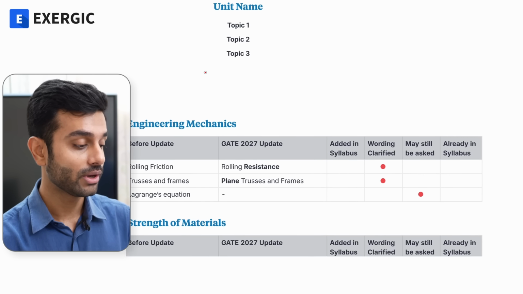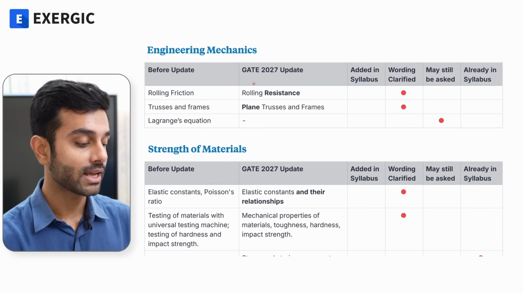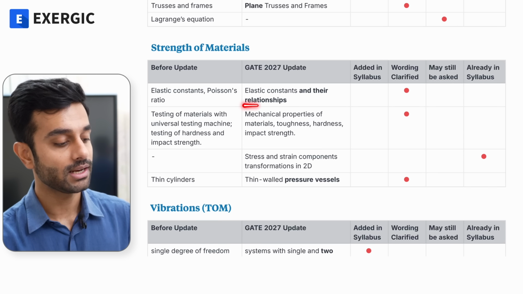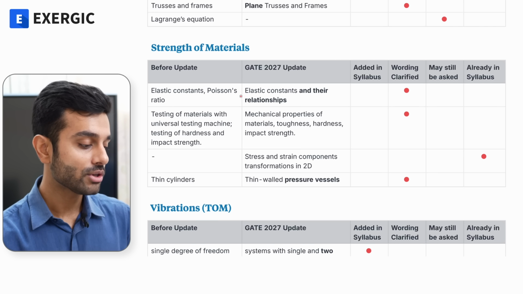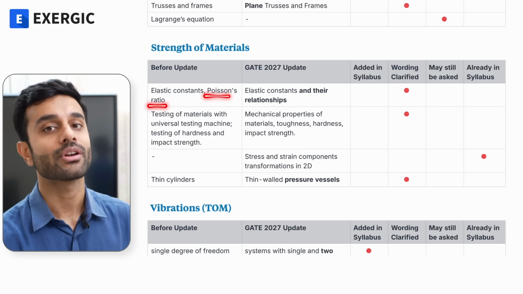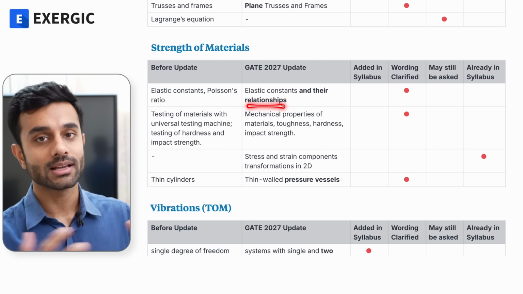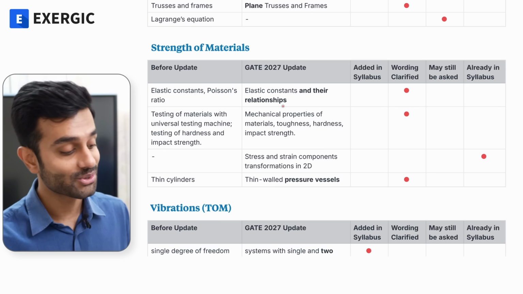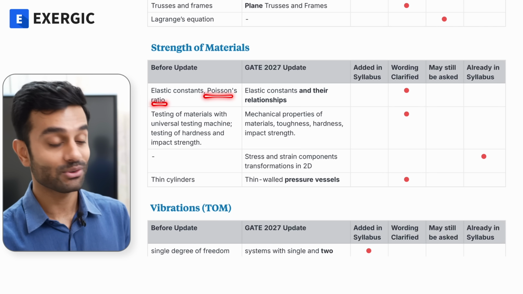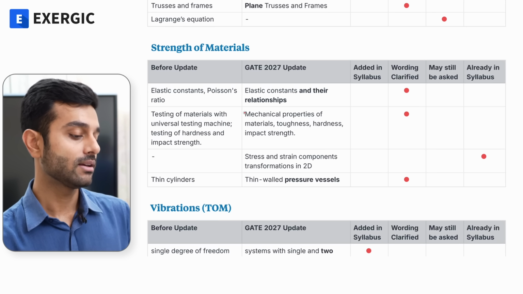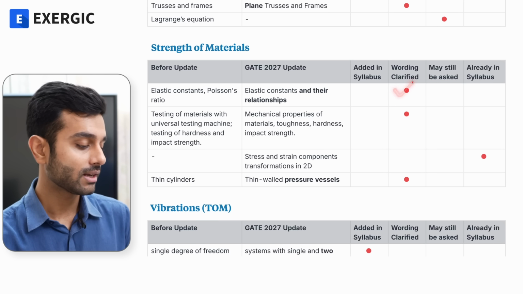This is what I was telling you actually. That sometimes they will mention the topic, sometimes they won't. Because when you are studying elastic constants and their relationships, Poisson ratio has to be covered there. Poisson ratio is one of the parameters when you relate different elastic constants together. So as you know, they mentioned it earlier. It was actually not required to separately mention, and that's what they have corrected, fixed here. So it is just a case of wording clarified.